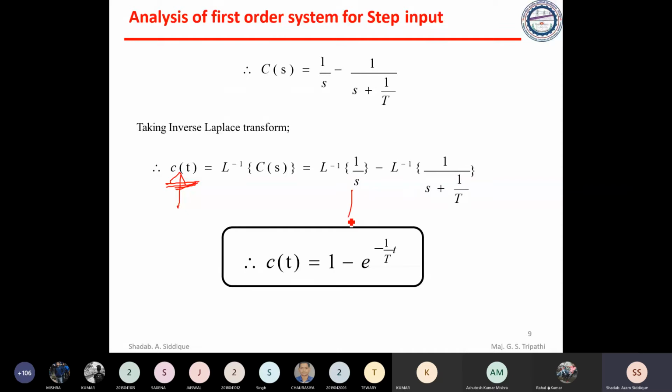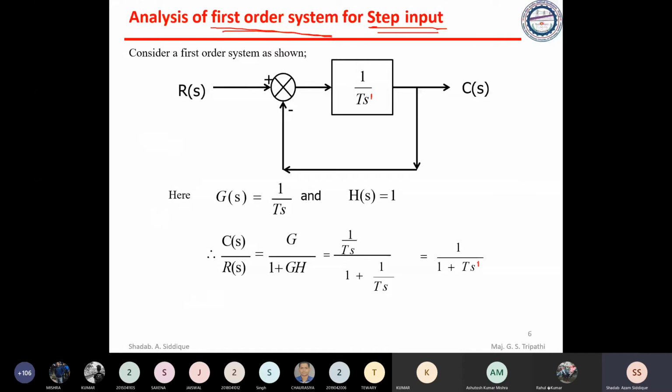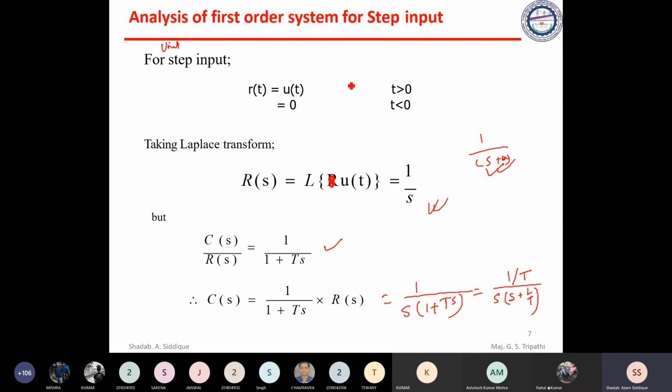So 1 by s is nothing but u of t, of course. You should multiply with u of t. So u of t is understood. We are not writing u of t because we already have the input from the problem itself, which says we are applying a step input, and a step input says r of t is equal to u of t, which is nothing but 1 for t greater than 0 and 0 for t less than 0.